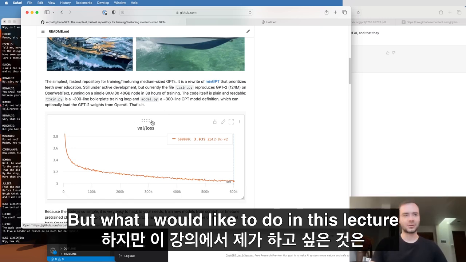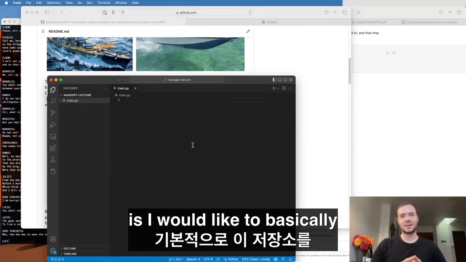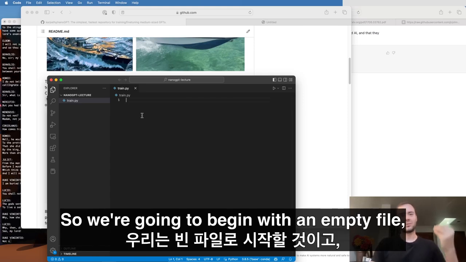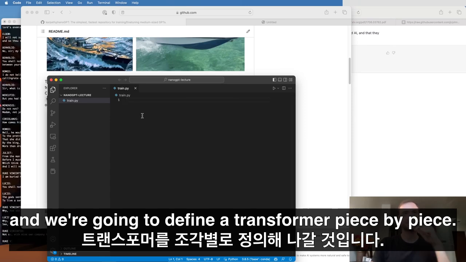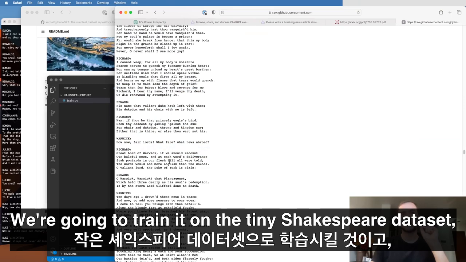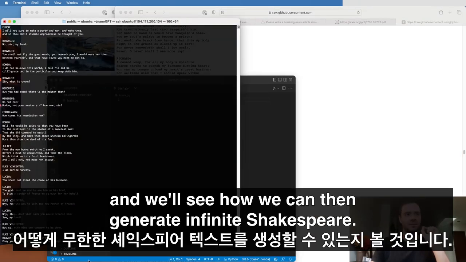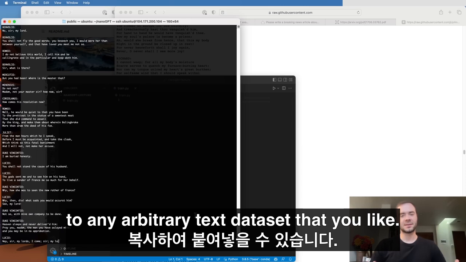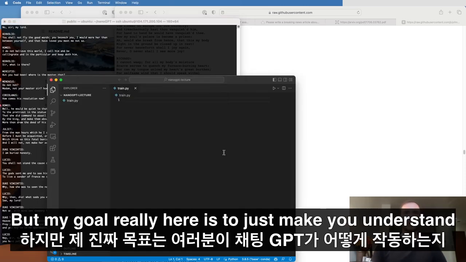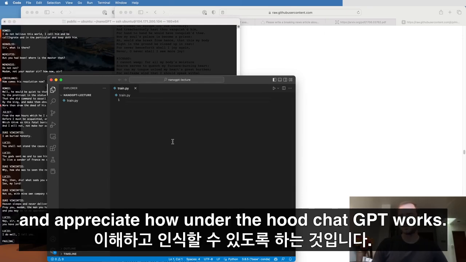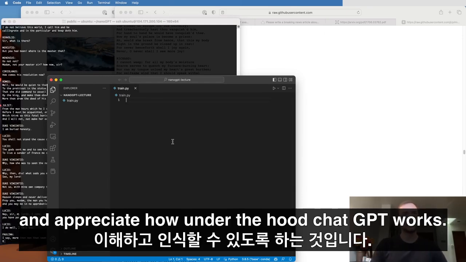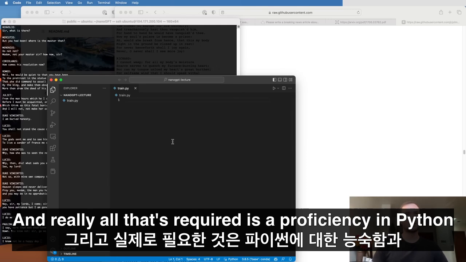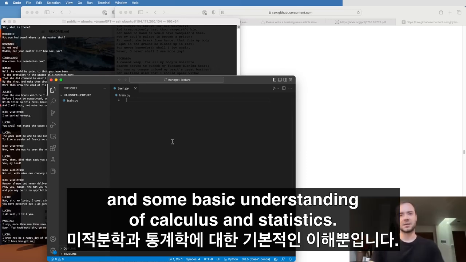But what I would like to do in this lecture is I would like to basically write this repository from scratch. So we're going to begin with an empty file, and we're going to define a transformer piece by piece. We're going to train it on the tiny Shakespeare dataset, and we'll see how we can then generate infinite Shakespeare. And of course, this can copy paste to any arbitrary text dataset that you like. But my goal really here is to just make you understand and appreciate how under the hood ChatGPT works. And really all that's required is a proficiency in Python and some basic understanding of calculus and statistics.